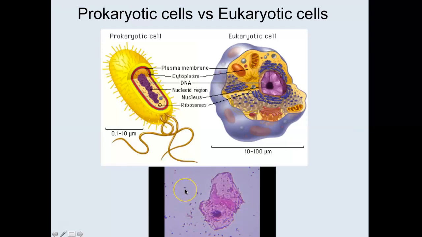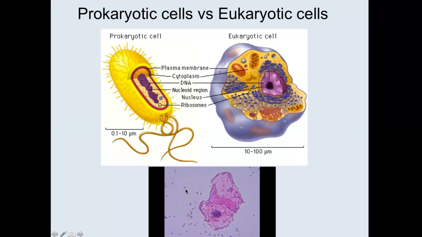That is a prokaryotic cell. All of these dots outside in this background, those are all bacteria. See how small one bacteria is compared to one of your cheek cells? A eukaryotic cell is 1,000 times bigger than a prokaryotic cell, okay? So that is a better illustration of the size difference, obviously.